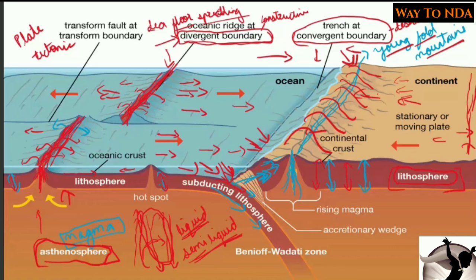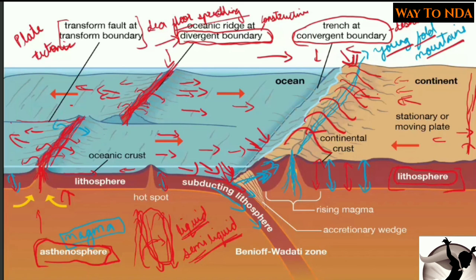Okay, now there is another form of boundary also, and that is called transform boundaries. Okay, so this is the crack, a small crack, and here this plate is moving in this direction, and here this plate is also moving in this direction. That means both of them are neither colliding nor diverging from each other, but they are just passing from nearby.